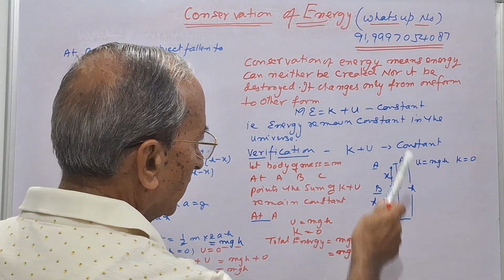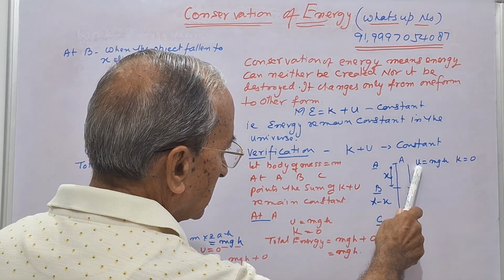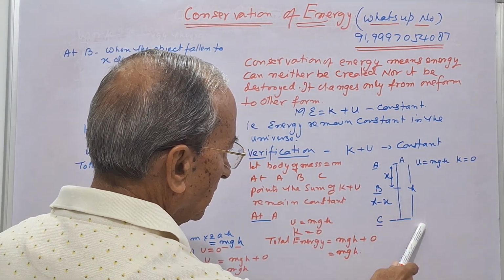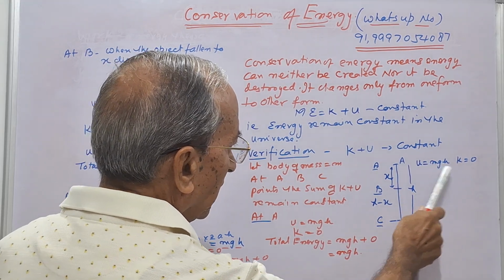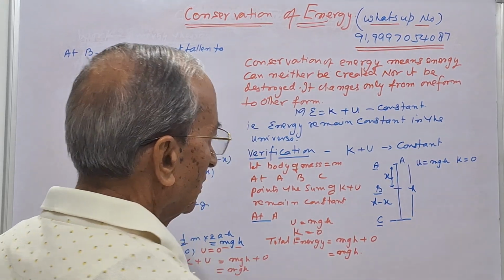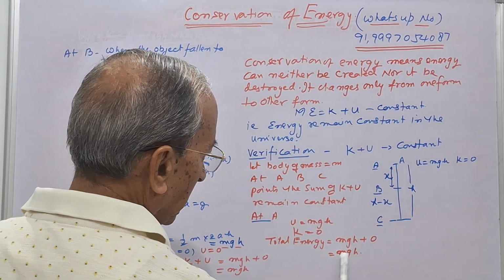Now at point A, at a certain height, the potential energy is mgh, where h is the height, g is the acceleration due to gravity, and m is the mass, and the kinetic energy is 0. So the sum of the energy at A is mgh.